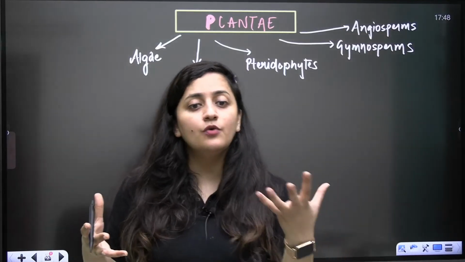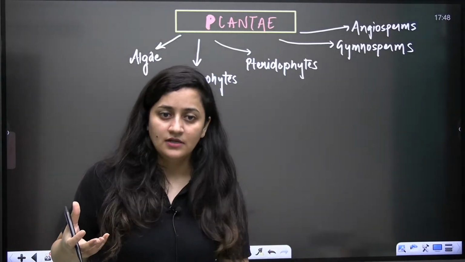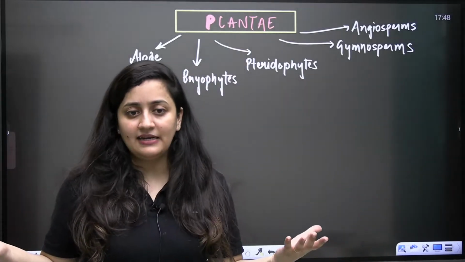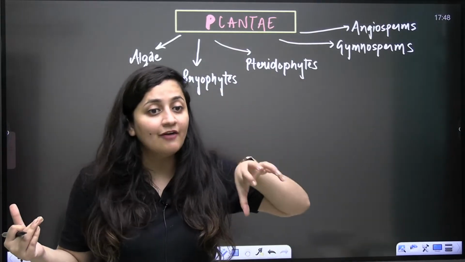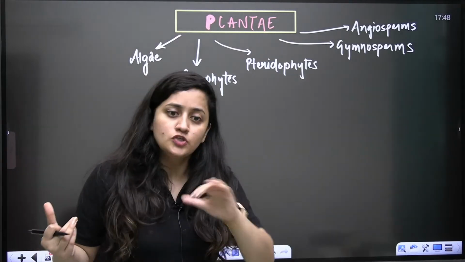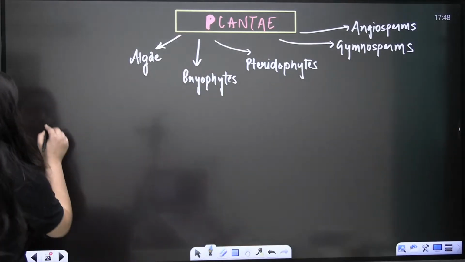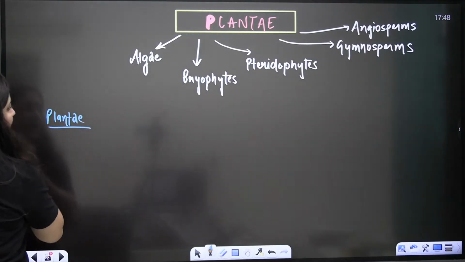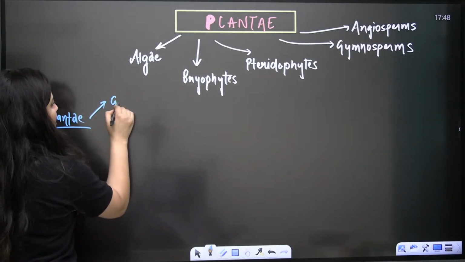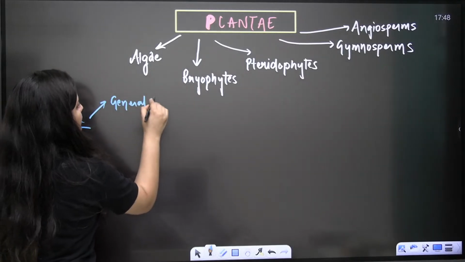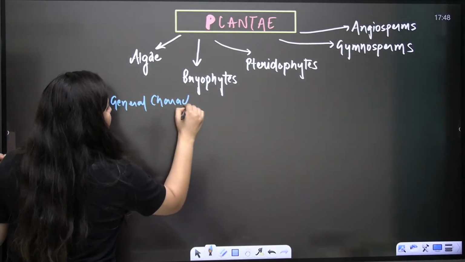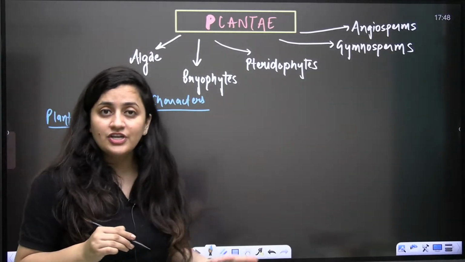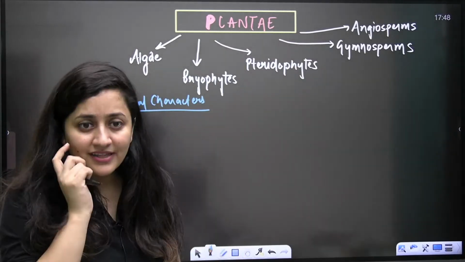Why? Because we are going to observe certain characters. We will see the similarities as well as the dissimilarities, but ultimately we have to see some general characters. Same is the case here. If I have to classify the organisms in kingdom plantae, first of all I will see some general characters, or I'll check the embryological evidences, and accordingly I will put it in the plantae.